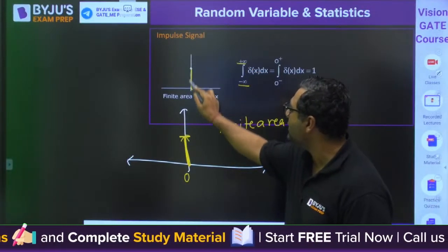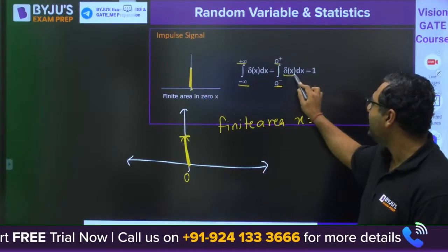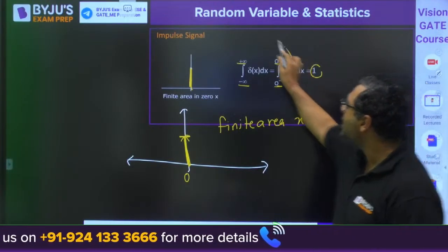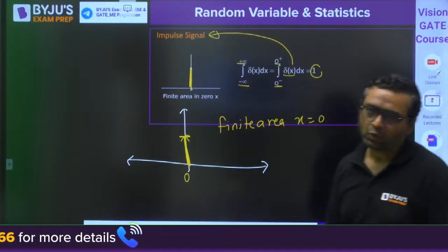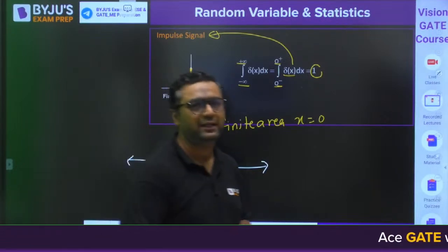But as we are making this curve at 0, we take from 0 minus to 0 plus, delta x dx equals 1. This is said to be the impulse signal or impulse function. We would be using this now in the questions, and from there you will get a better idea.